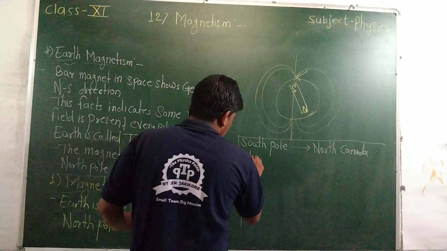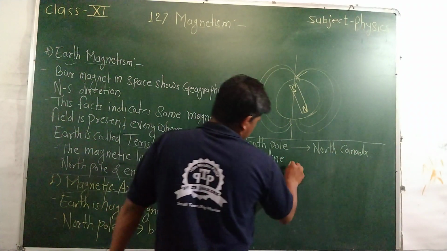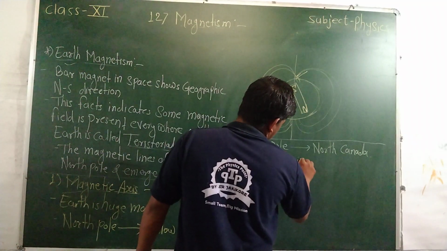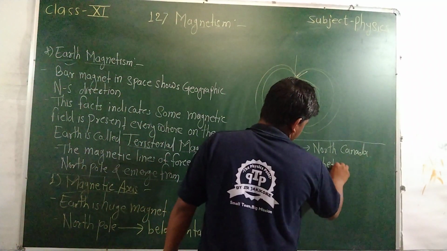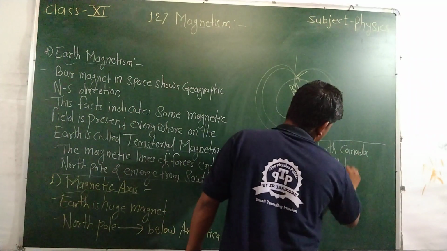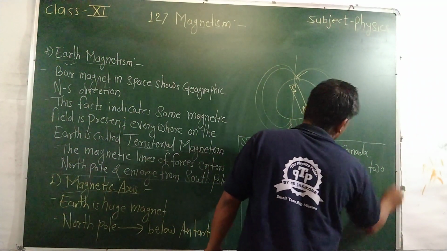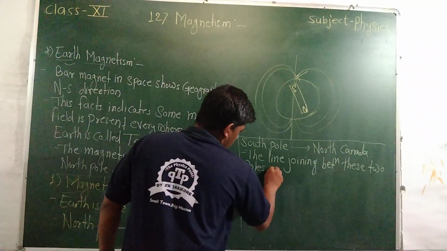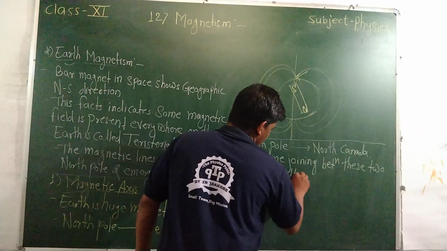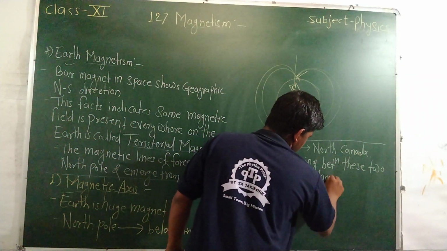The line joining these two poles is called the magnetic axis.